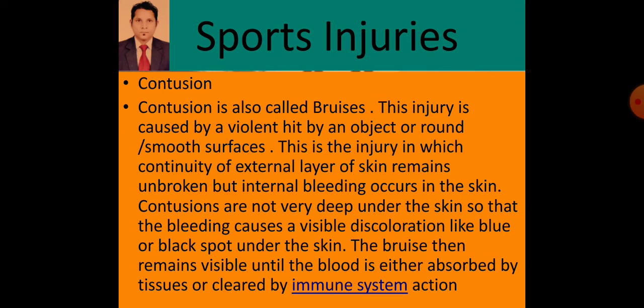So in case of contusion, there is discoloration over the affected area of the skin, and we can see the visible effect. The color of the affected area changes from black to bluish.